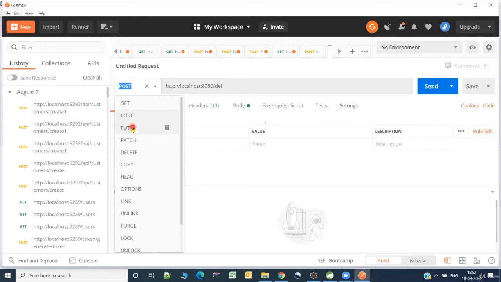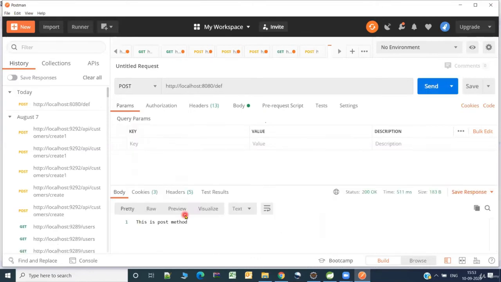There are a lot of other tools, like SoapUI, and one more tool is JMeter. Please make a note of all these names and explore them. Anyhow, I'll be introducing this in the next lectures, but you can just have quick details about this. Right, so let me try to send the request.